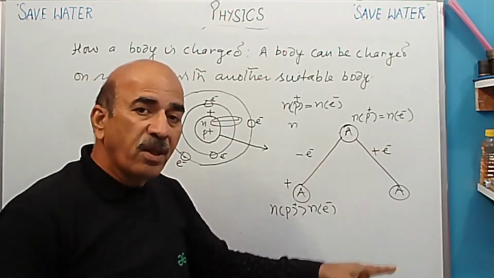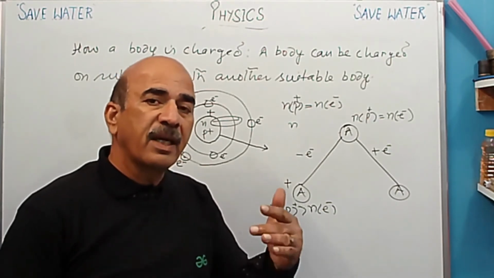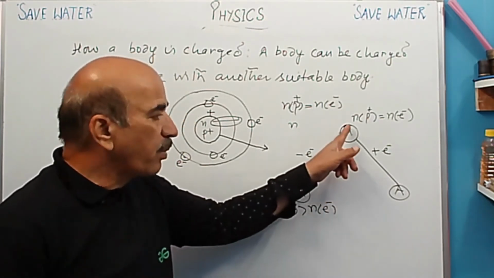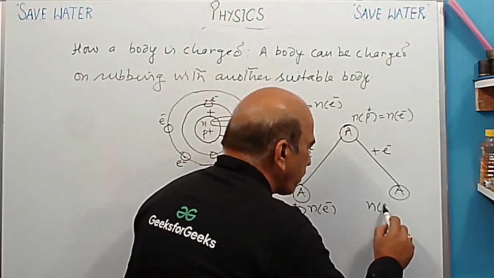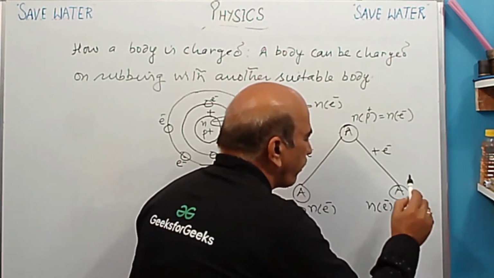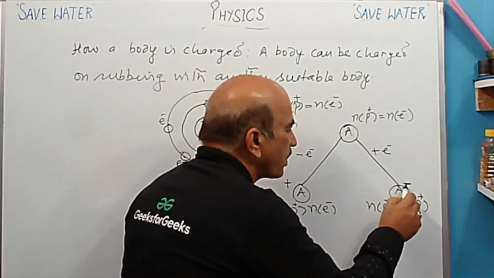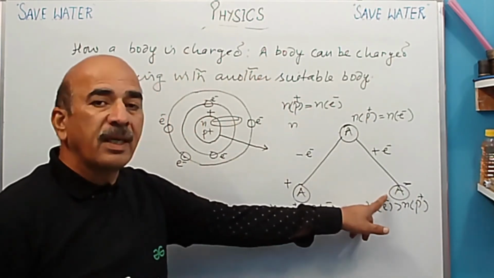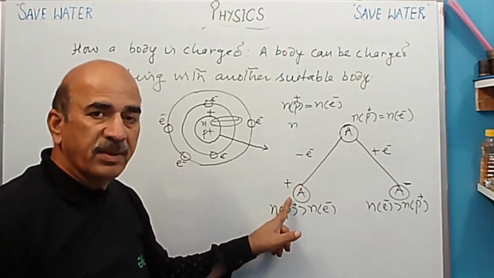So then an excess of electrons will be there. The number of electrons carrying negative charge will be more than the number of protons carrying positive charge. So in this case the number of electrons will be more than the number of protons, and then this body will gain negative charge. Then we will say that the atom has become negatively charged. And in this case, the atom has got positive charge.